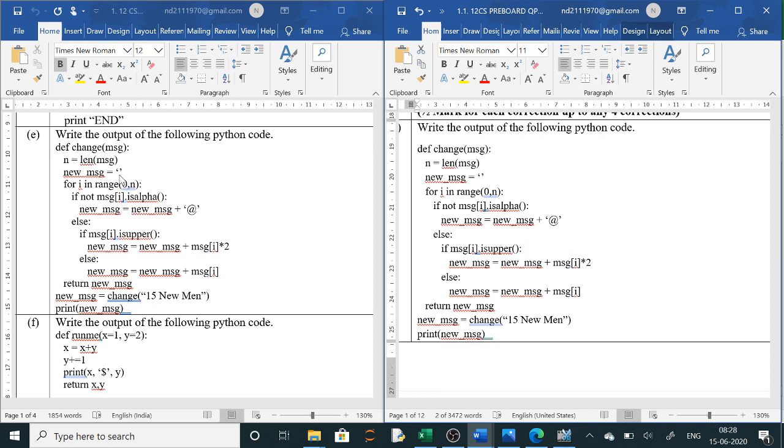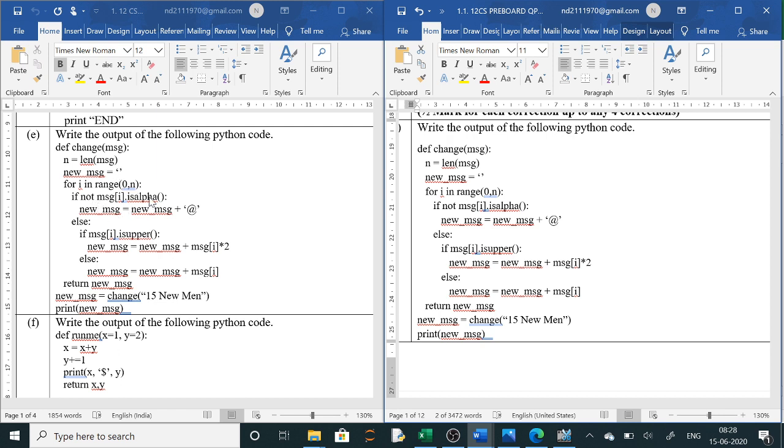Now new message is declared here, and n is length of the message. So n will be executed. How many n? Length means 1 2, if it is space 3 4 5 6 space 7 8 9 10. So n will be 10. So 0 to 10 times. So 0 to 9 means 10 times will be executed.